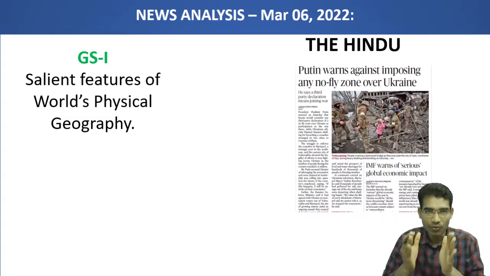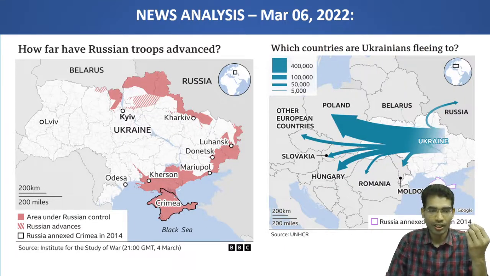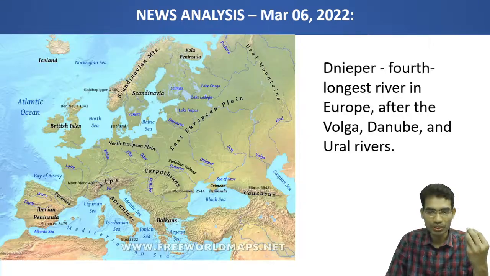In GS paper 1, you have to see with respect to geography. Here you have to identify the location of Ukraine, the neighboring countries of Ukraine, and also the physical geography of Ukraine and neighboring regions. These are some of the areas which you need to identify.